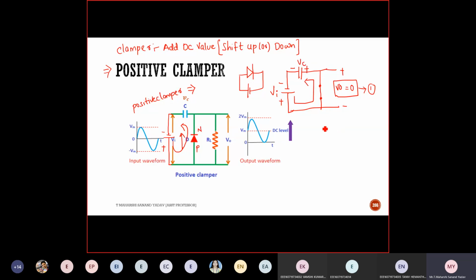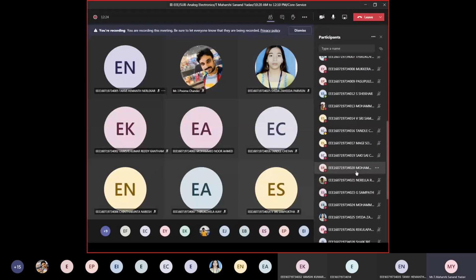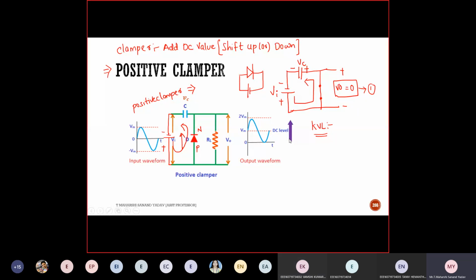Yes, rule number 20. Can you tell me the KVL for this? KVL. Yes, rule number 20. If you won't respond, I'll simply mark you as absent. Rule number 14. Can you tell me KVL for this?